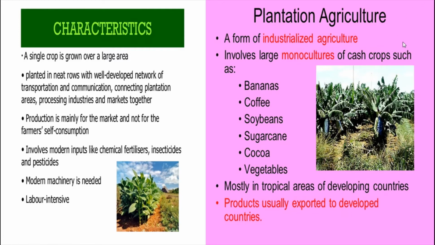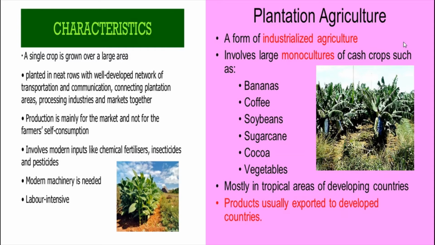These transportation and communication factors connect the plantation areas to the processing industries. Of course, these two need to connect with the industries, the processing units. Then the finished products have to be sold in the market, because here production is mainly for the market and not for the farmer's self-consumption.